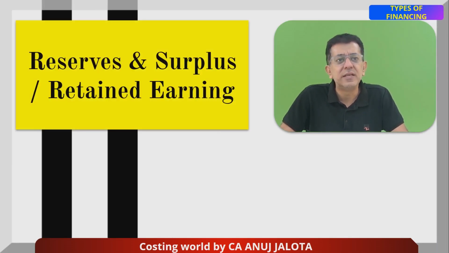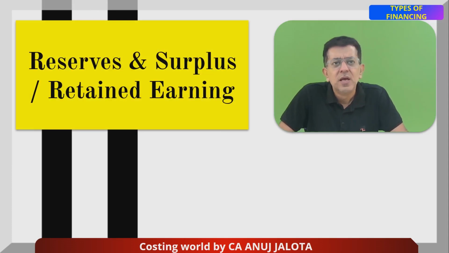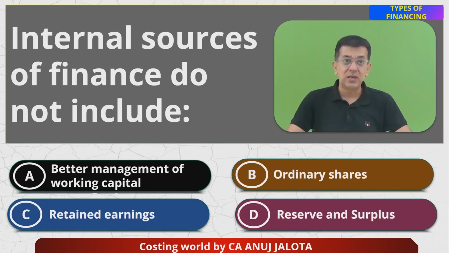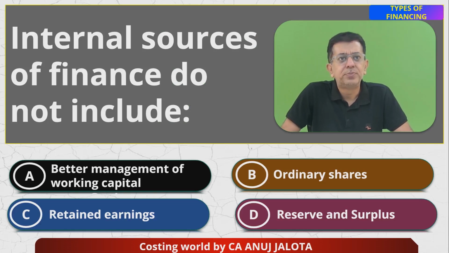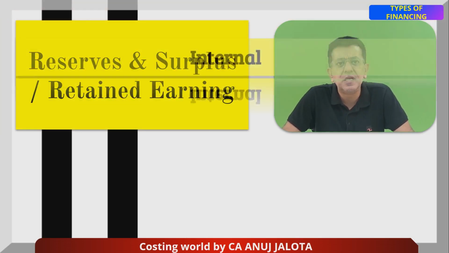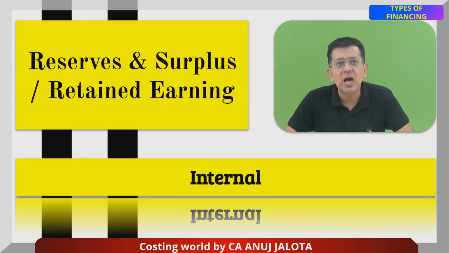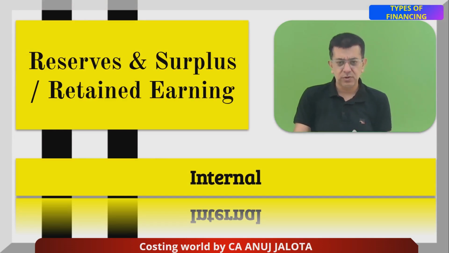First of all, let's talk about reserves and surplus, also called retained earnings. I guess there were 2 options like this over here. Reserves and surplus is obviously an internal source of finance. How do reserves and surplus ever get generated?